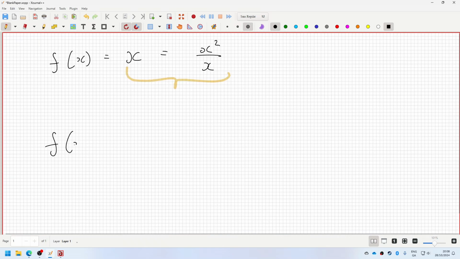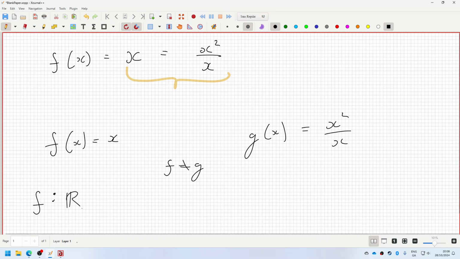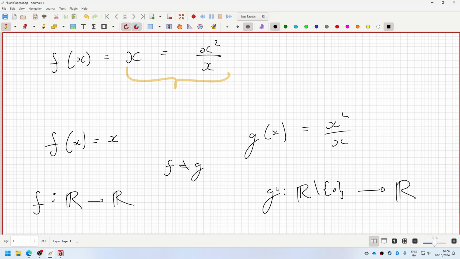So this function here, f(x) equals x, and this function here, g(x) equals x squared over x, technically they're not the same function, because function f is defined on all the reals, whereas function g is defined at all the reals except for 0. So, not technically the same function. This is not defined here. I just thought this is interesting.